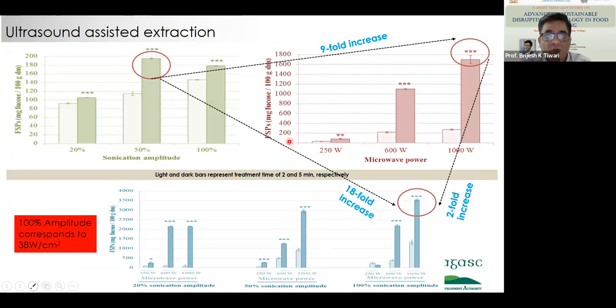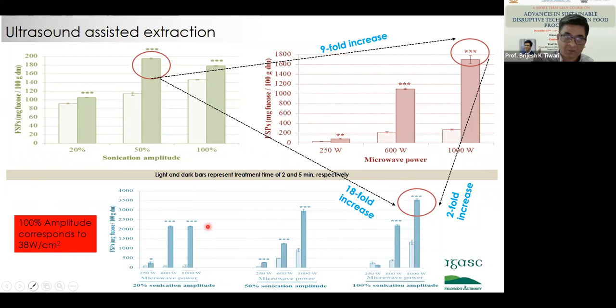So what we see is that compared to ultrasonics, we had a 9-fold increase when we used only microwave. But when we combine both microwave and ultrasound together, as you can see here, with microwave at 20% power level, 50% and 100%, we had almost 18-fold increase from ultrasound alone, or 2-fold increase from microwave alone. So this clearly shows how we can combine the technologies to increase yield.